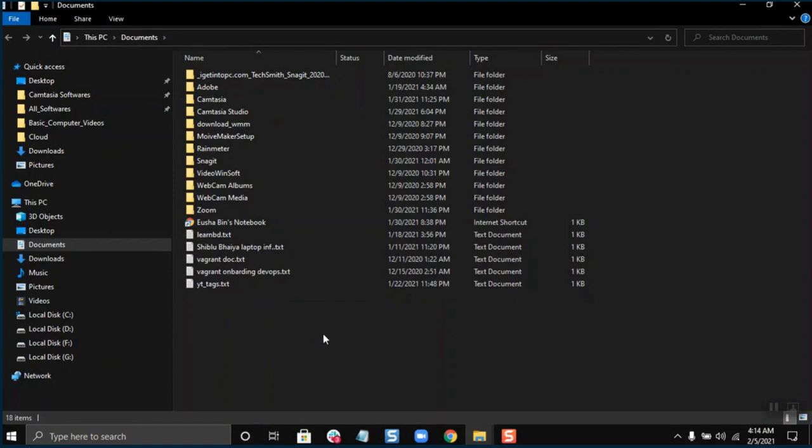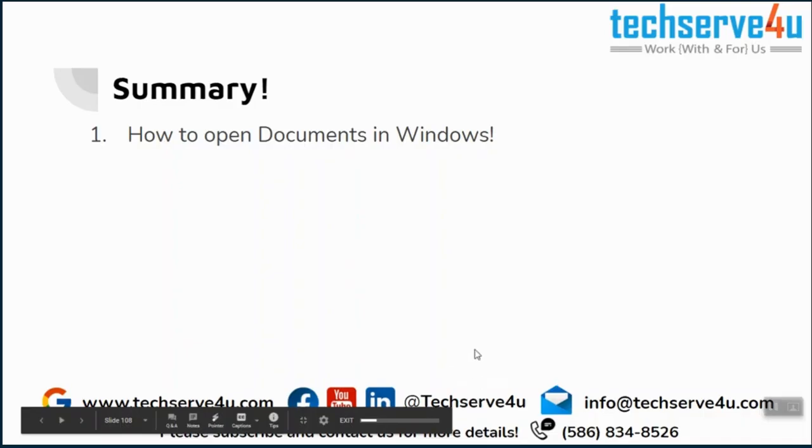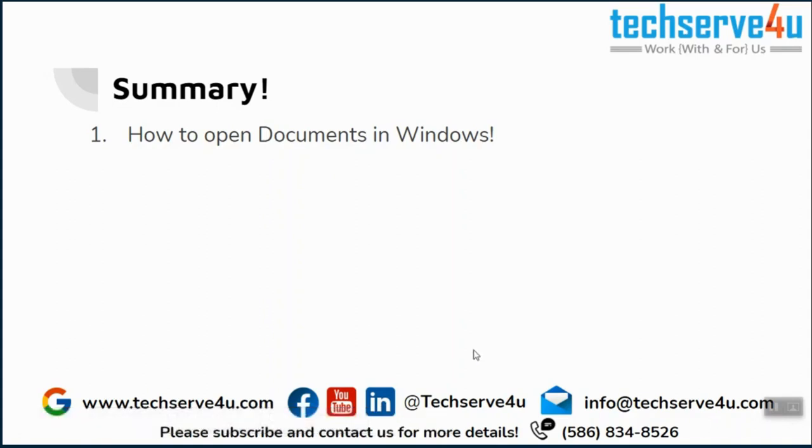Now let's have a look at the summary. So in this video, we have covered how to open the documents in Windows. So this video covers everything about the documents in Windows, how to open them and where the files are stored in Windows.